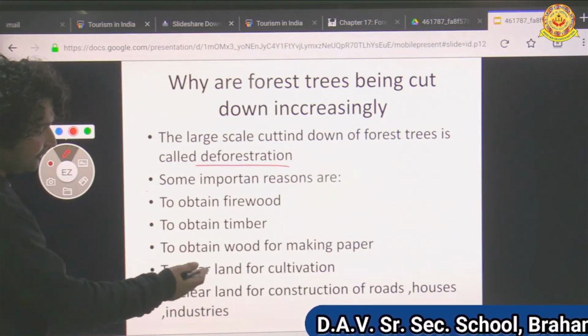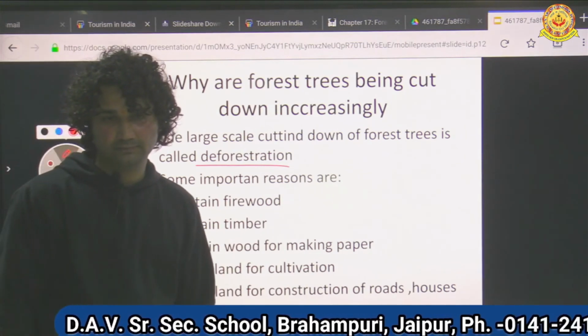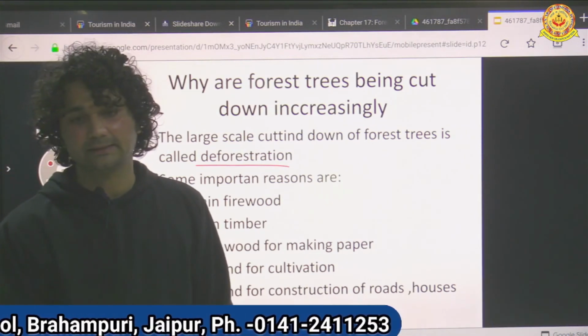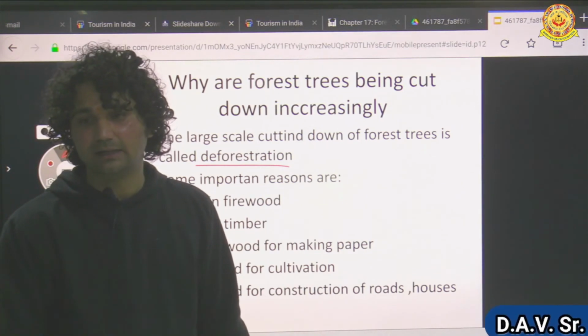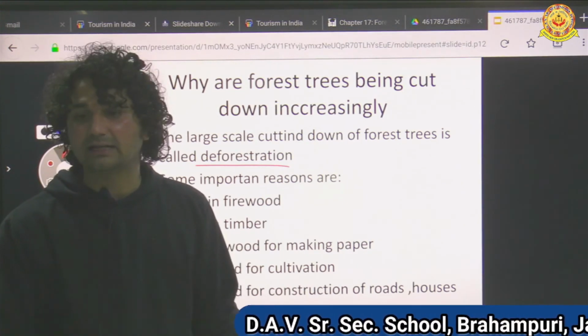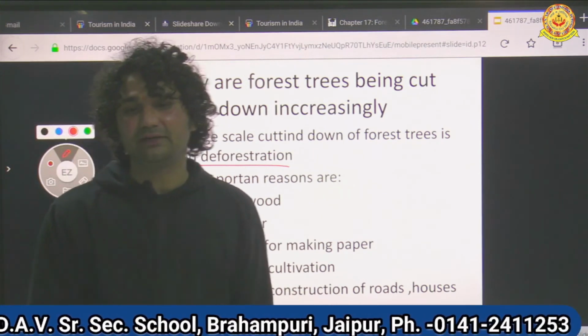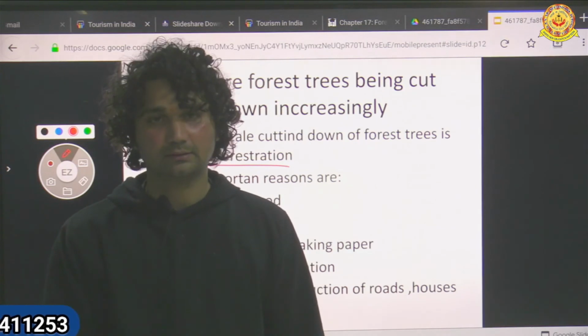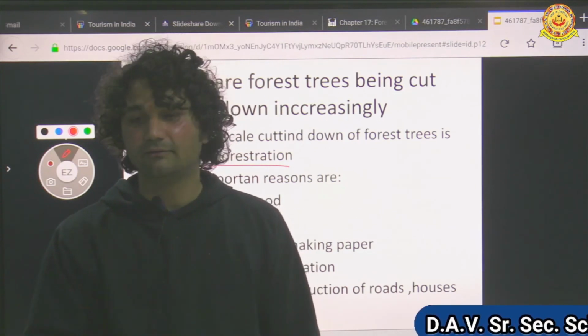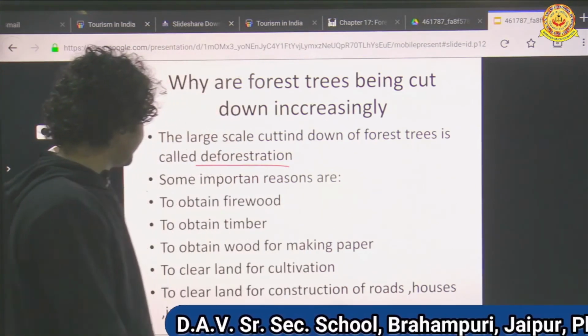To clear land for cultivation. This is also important. We also need agriculture. Farmers also need land for cultivation. If there is no cultivation, people don't get food.